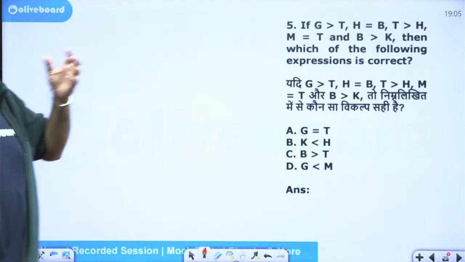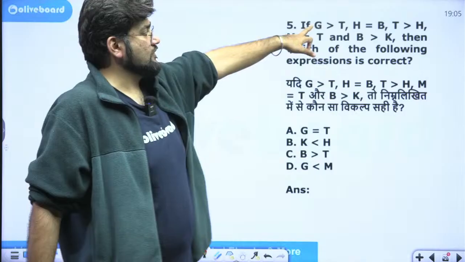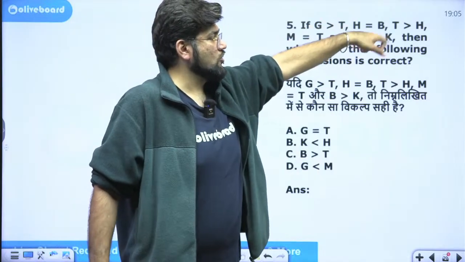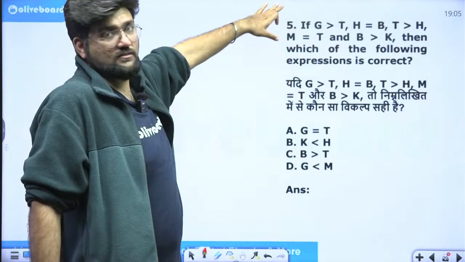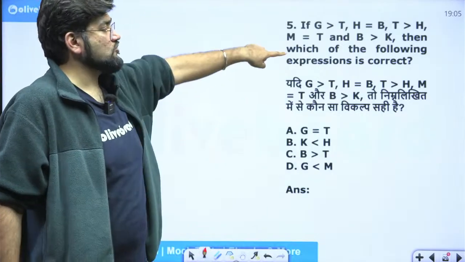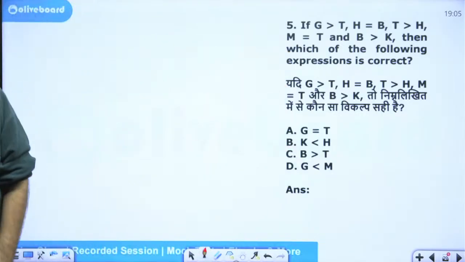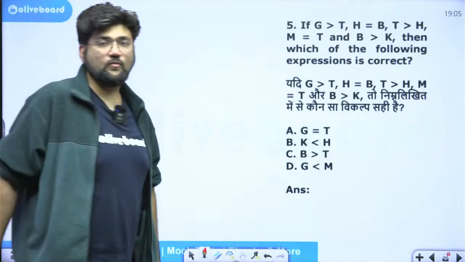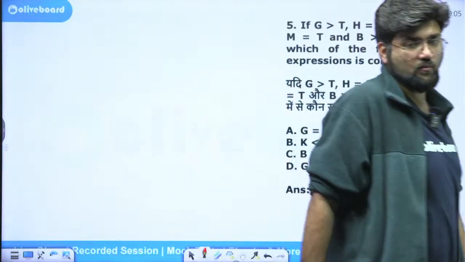Now, the expressions have shortened further. They have given you single expressions. G greater than T, comma, H equal to B, comma, T greater than H. They are all individual expressions. Join as per requirement. This time they are asking you which of the following expressions is correct. They are not asking you which is incorrect. They are asking you which is correct now.